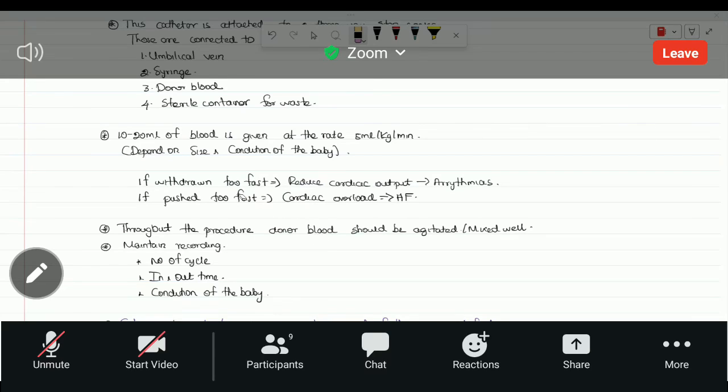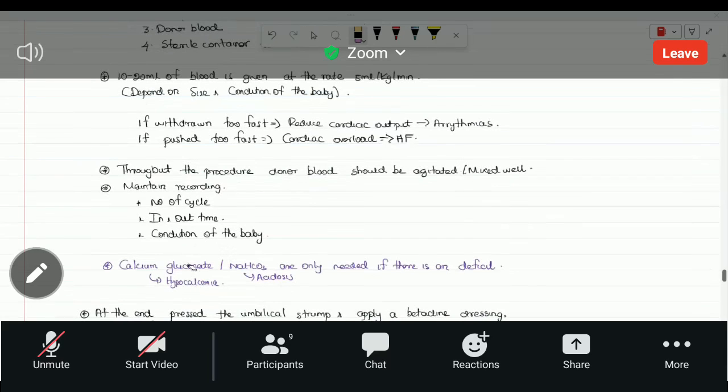And documentation should be done properly in the BHT. That is the point that I have mentioned here. And like other blood transfusions, calcium gluconate and sodium bicarbonate are only indicated if there is a complication like hypocalcemia or acidosis.